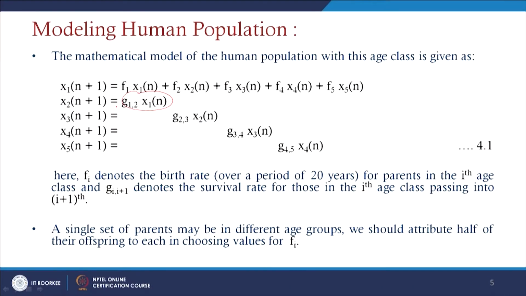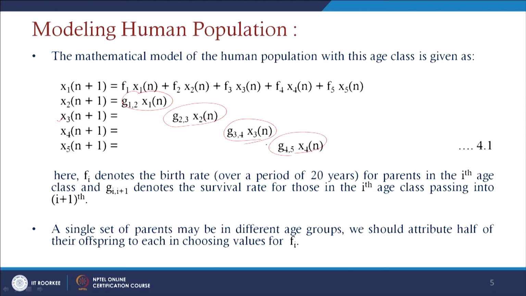Similarly, those who have crossed the x2 age did not die and are surviving. They are in the fertile group of x3, represented as G23 x2. And those who have crossed the x3 age bar come into the x4 age group. And those who have crossed the x4 group come up to G45 x4n.